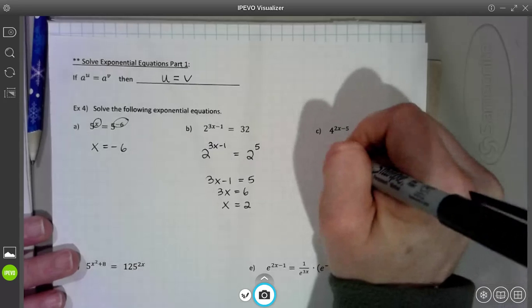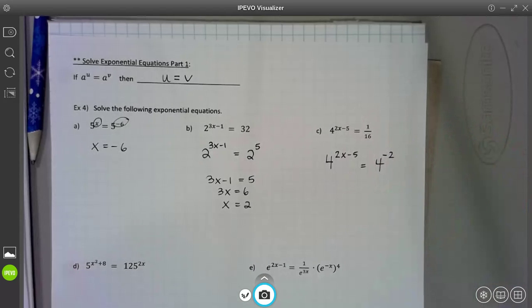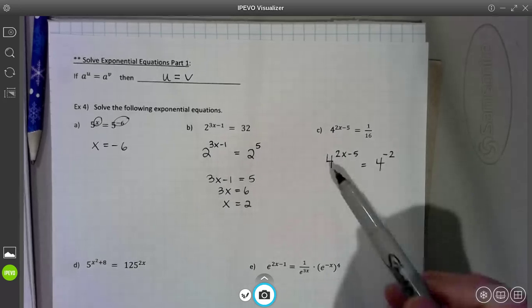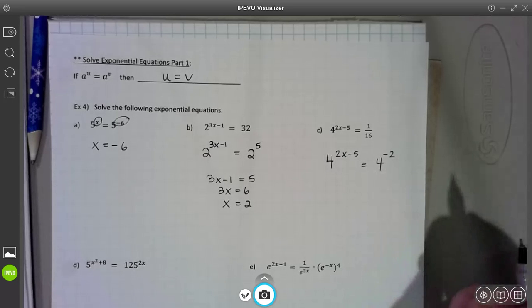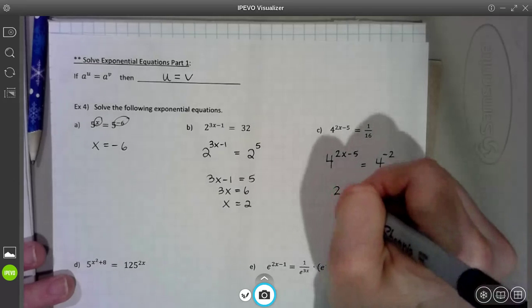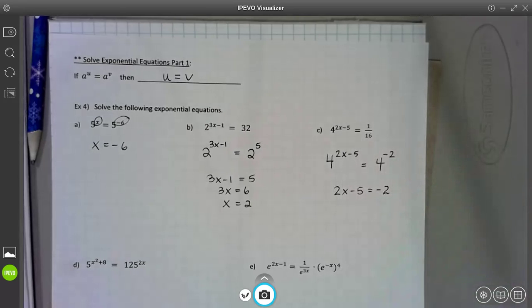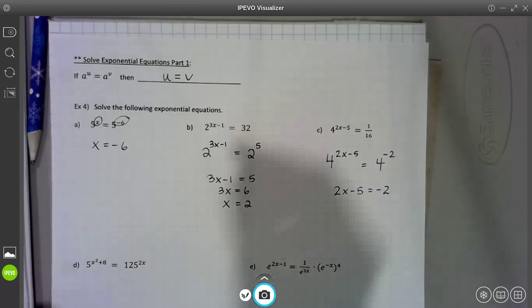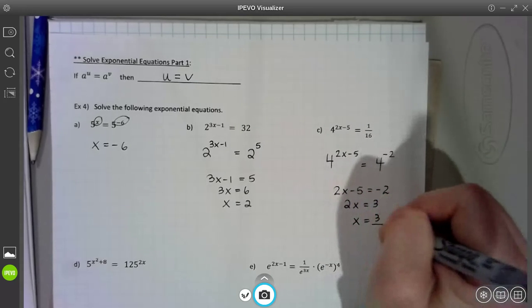I'm going to rewrite this one as 4 to the 2x minus 5 has to equal 4 to the -2, right? 4 to the -2 is 1 over 4 squared. It's 1 over 16. So now I have this statement of equality that says 4 to this power has to equal 4 to that power. Well, then what do my powers have to be? They got to be equal. So set your exponents equal and solve. So we're getting around needing a logarithm because we can make the same base. And if we can make the same base, these exponentials won't need a log yet to undo them. All right, so I'll add 5, 2x equals 3, divide by 2, and x is 3/2.